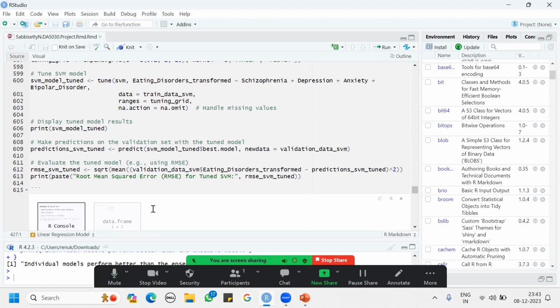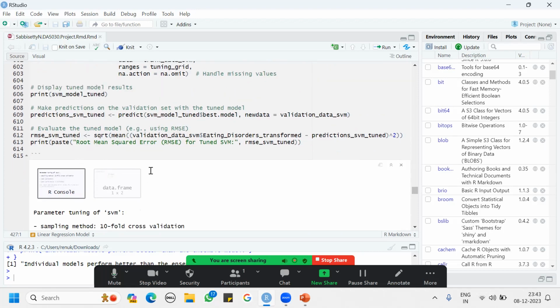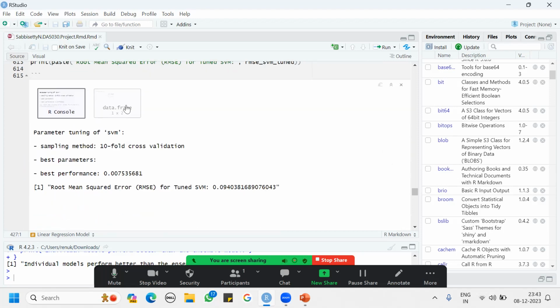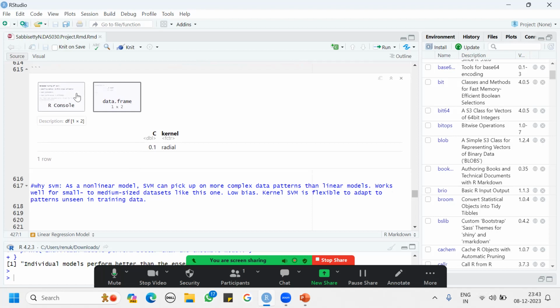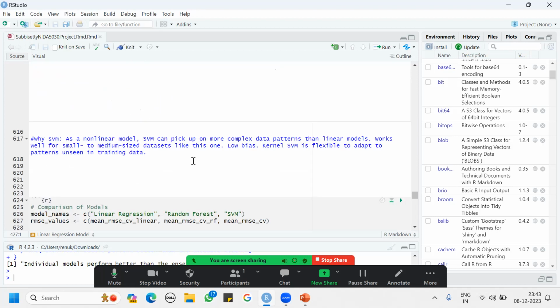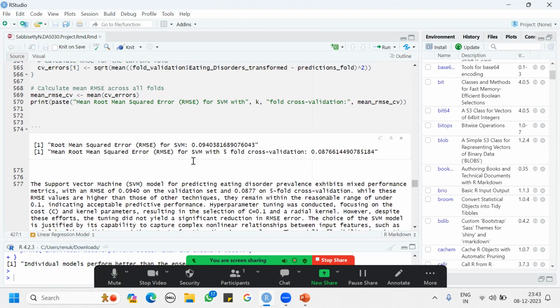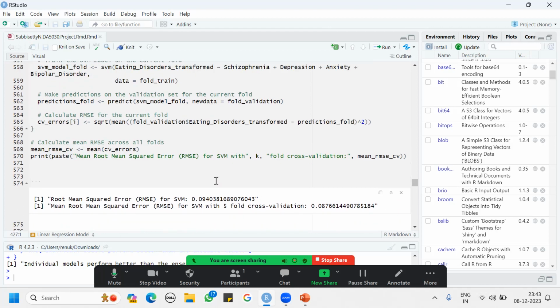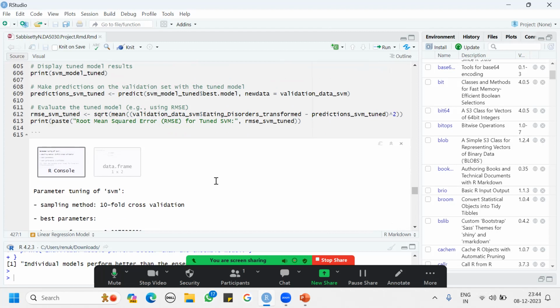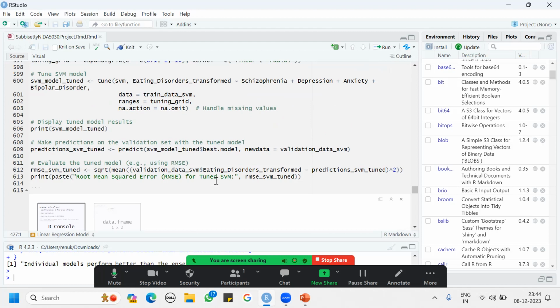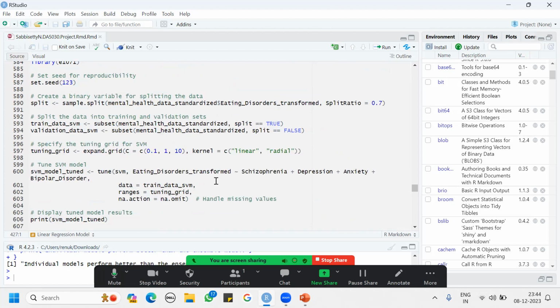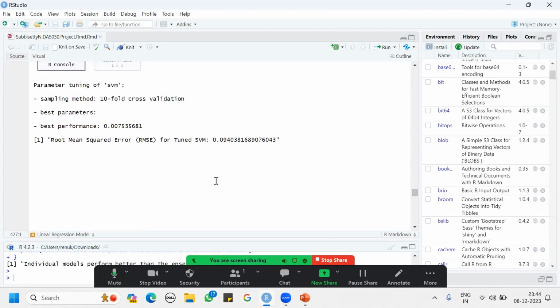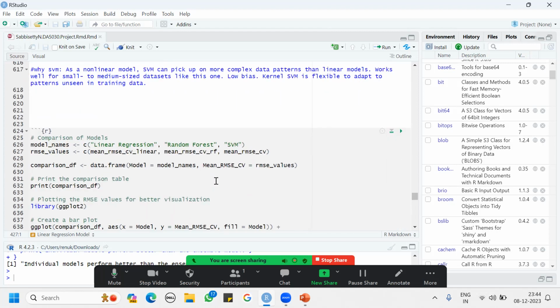Because of cross validation and the holdout method, I got an RMSE of 0.09, with a C of 0.1 and a radial kernel. This was the same as the cross validation done with SVM. So this suggests the SVM model is somewhat less helpful and can be less predictable for this data because of its complexity with different features.